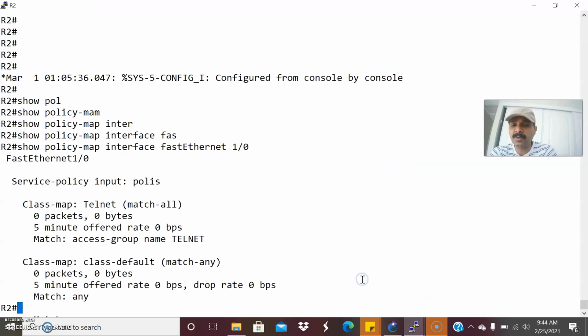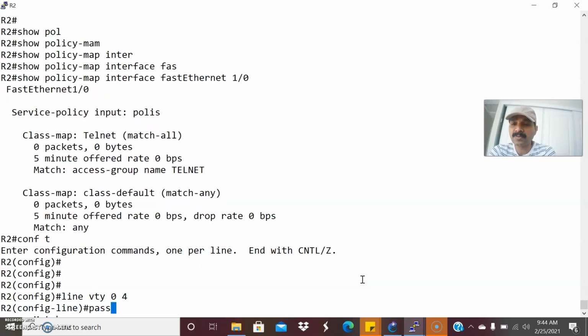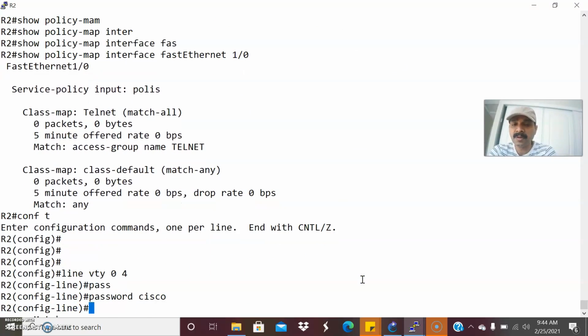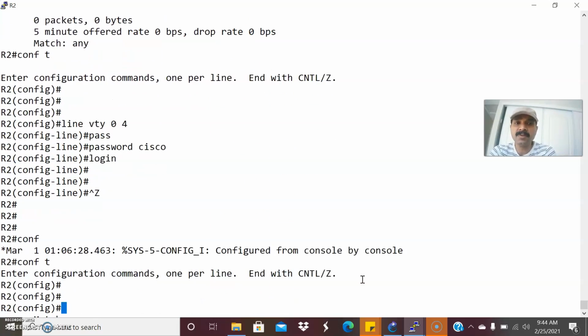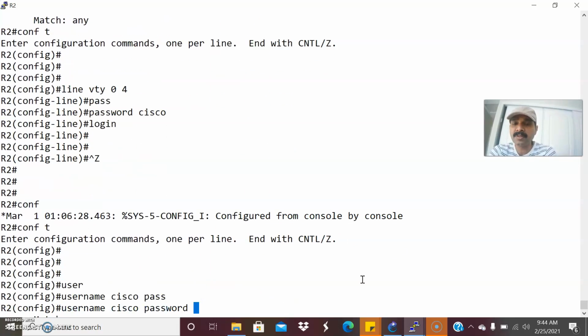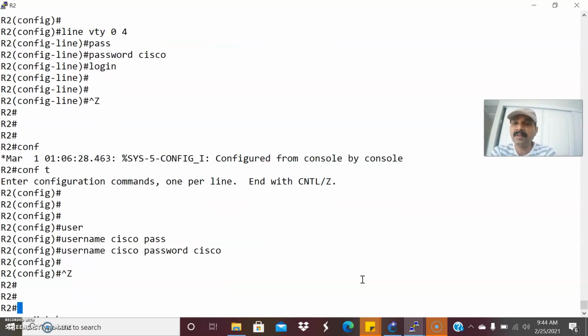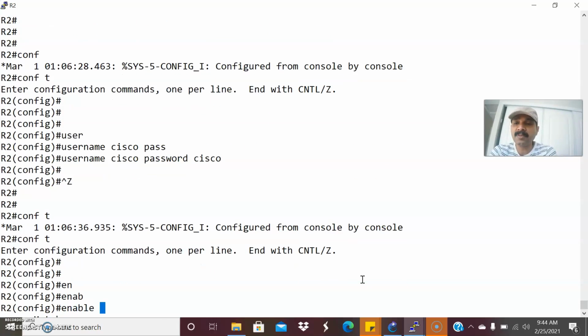So let us go to R2, go to the configuration mode, line VTY 0 4, password, let us make it Cisco, login, right? Then let us create the username and password. Username, let us make it Cisco. Password is Cisco. Then we'll create the enable secret password. These are the things I have to create to allow R1 to access R2 via telnet traffic. Then we can see the traffic flow in R2, right?